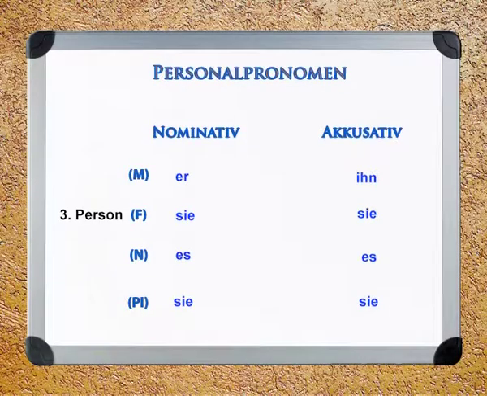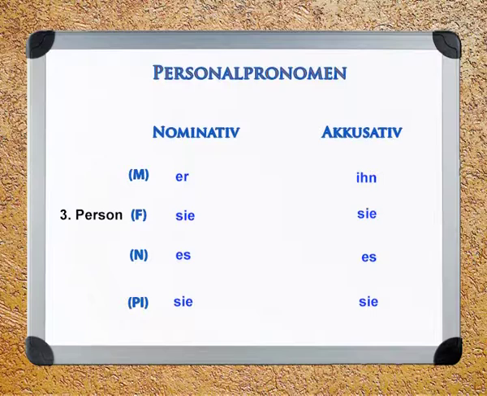If you remember, we did the conversion of pronouns in third person, that is in nominative to in accusative: sie remains sie and es remains es, both in nominative and accusative.